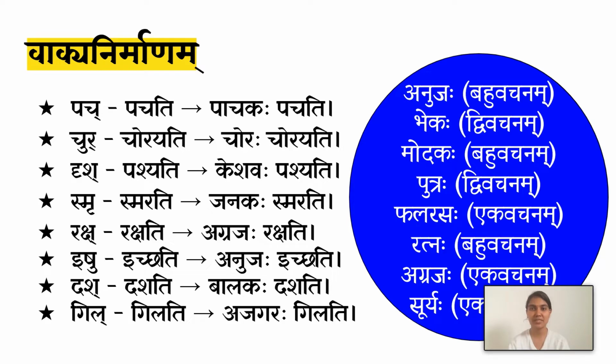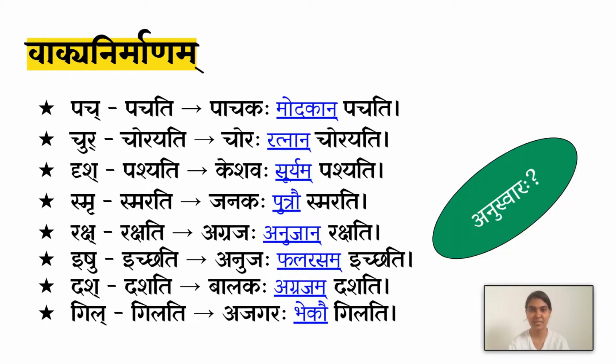So this was our exercise. I hope you're ready with the answers. So here are the answers. Pachakaha modakan pachati, choraha ratnan chorayati, Keshavaha suryam pashyati, Janakaha putrau smarati, Agrajaha anujan rakshati, Anujaha phalarasam ichhati, Balakaha agrajam dashati, Ajagaraha bhekau gilati. So let me know how many of these you got right.